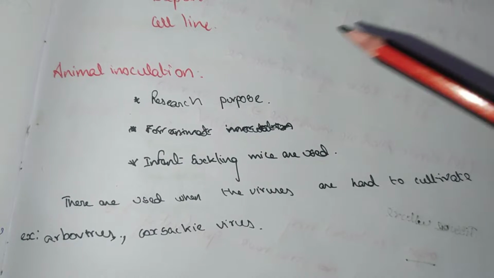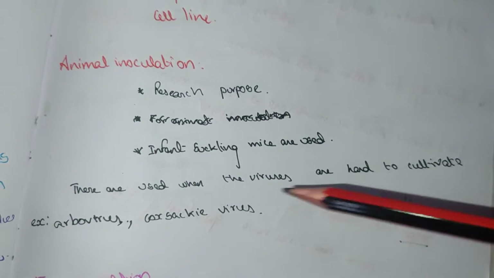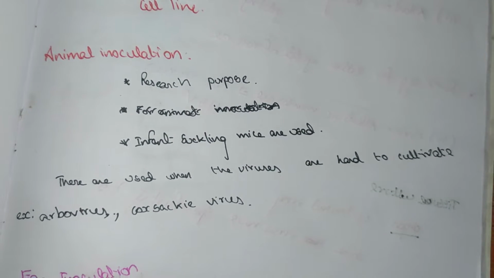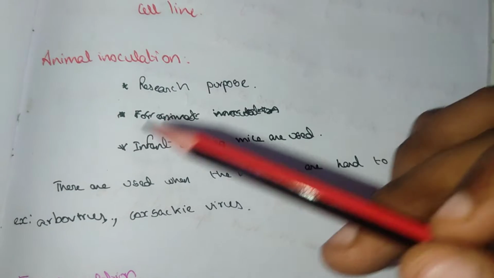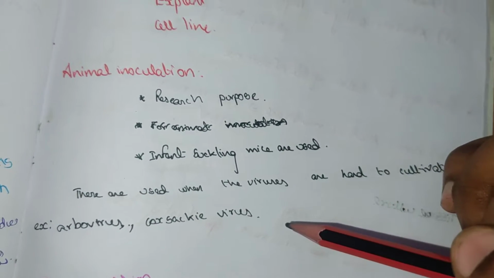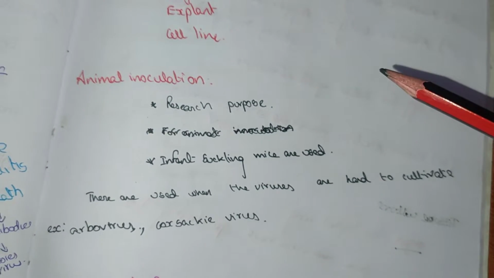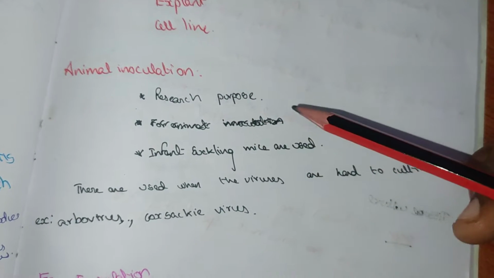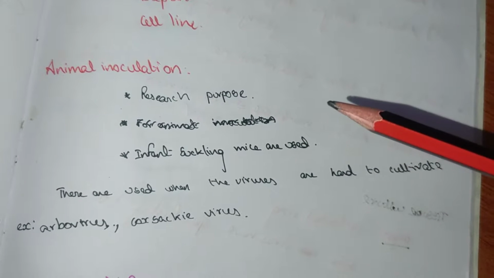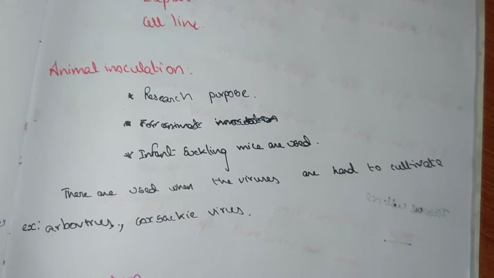Animal inoculation is used for research purposes, in infant suckling mice. If a virus is hard to cultivate, it is cultivated by animal inoculation. Examples are arbovirus and Coxsackie virus. These viruses are hard to cultivate, so animal inoculation is used. Now this is banned due to the killing of many animals, but for some purposes it is still used.